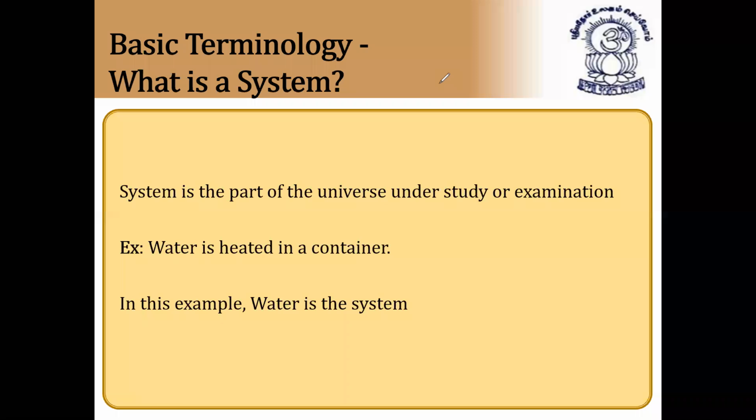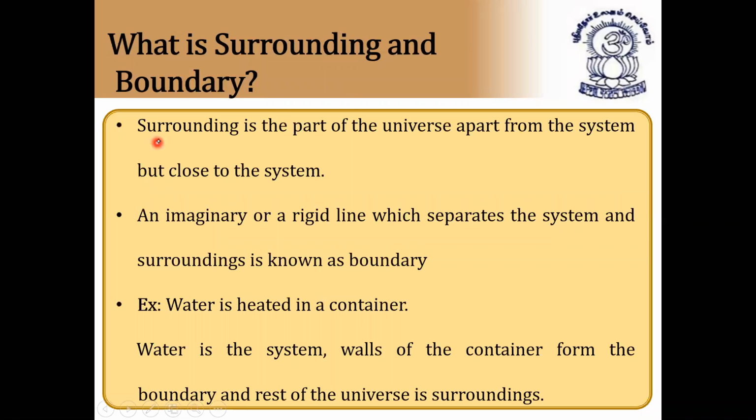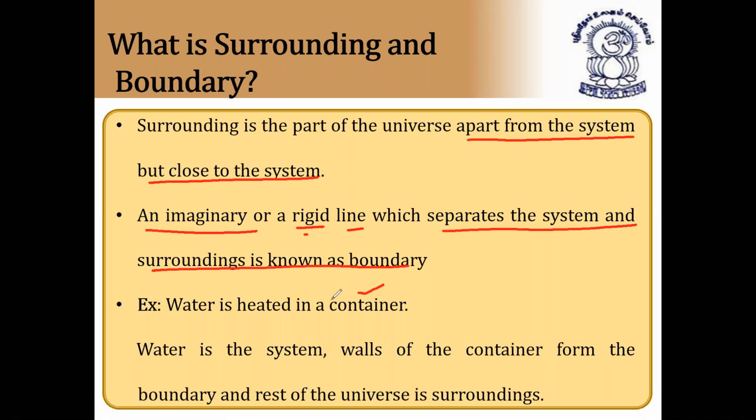Other than this, next are surroundings and boundary. What are surroundings and boundaries? Surrounding is a part of the universe apart from the system. You can underline this. Apart from the system, whatever is there is called surroundings, close to the system. Boundary is an imaginary or a rigid line which separates the system and surroundings. Here, the container is called the boundary. Water is the system, the walls of the container form the boundary, and the rest of the universe is called surroundings. So these are the basic terminologies in thermodynamics.